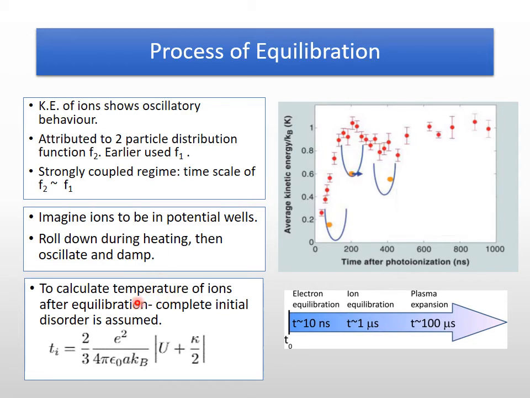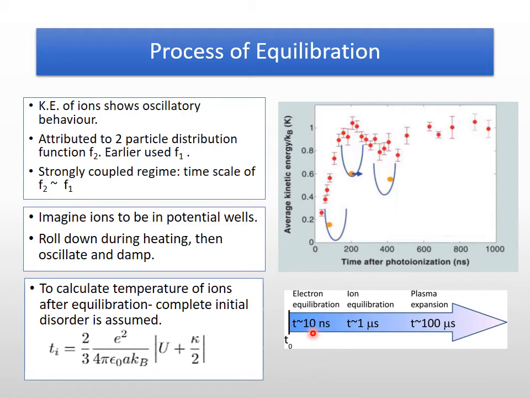After equilibrium is achieved, we want to calculate the temperature of ions, and this can only be done if we assume that there was initially complete disorder. So this gave the temperature of ion to be this. Here, U can be estimated using simulation of particles in a Yukawa potential.